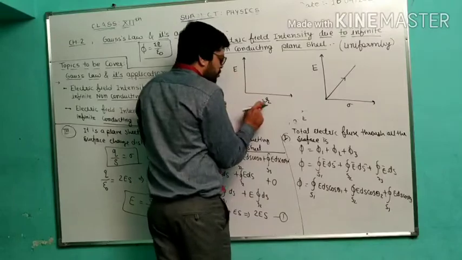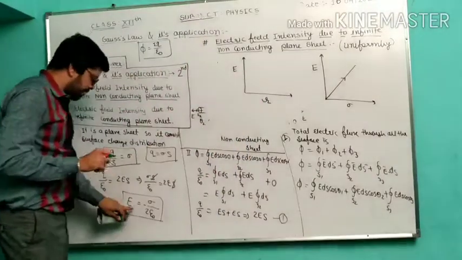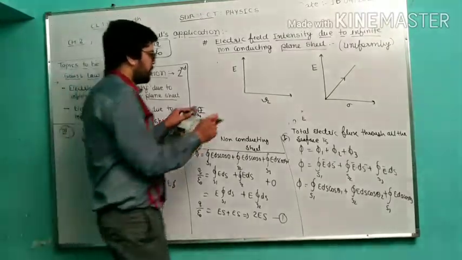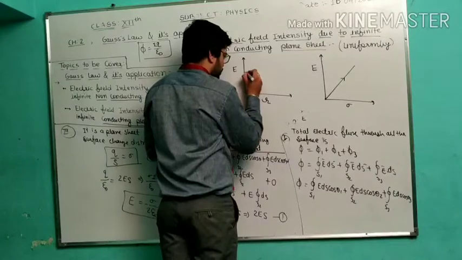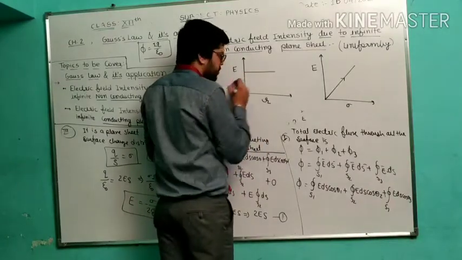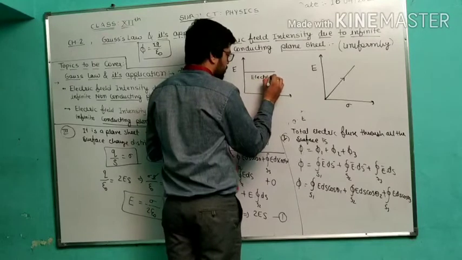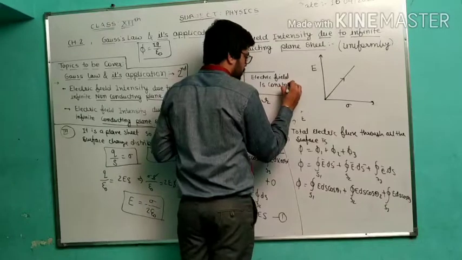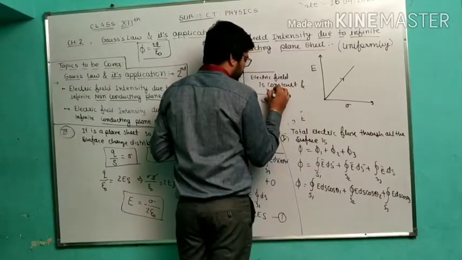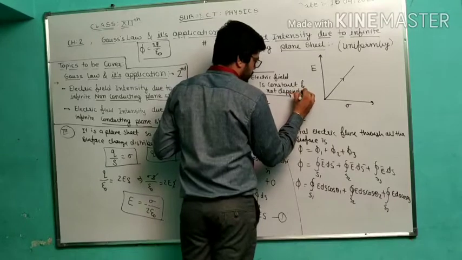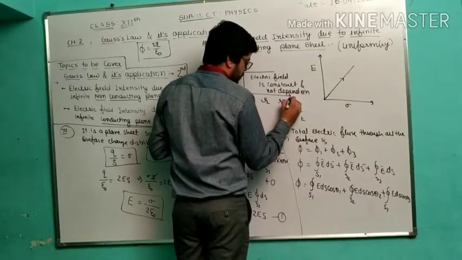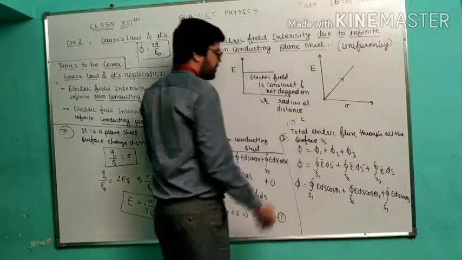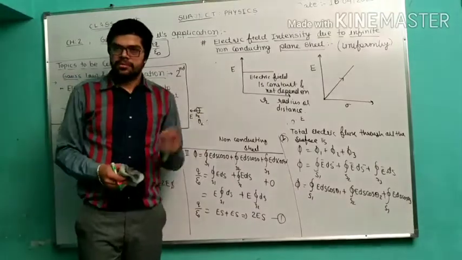But electric field is not going to depend on radius. Can you tell me, is any radius given in this particular formula? No. There is no radius. So electric field does not depend on radius. How can we show it? Constant graph. So here I can say that the electric field is constant and does not depend on radius or distance. I hope you understood this. So next topic we are talking